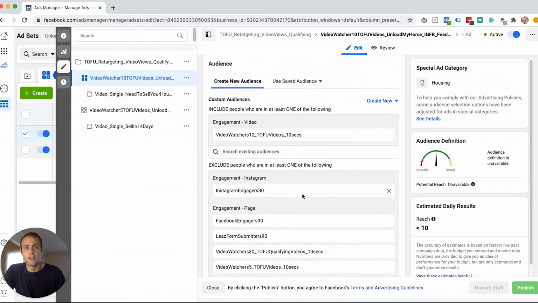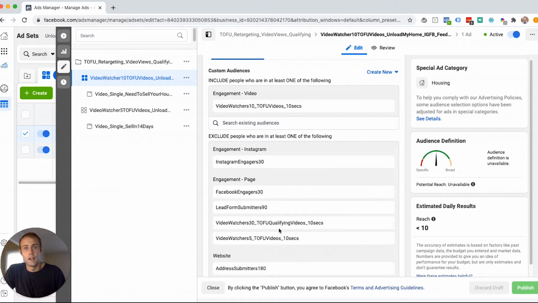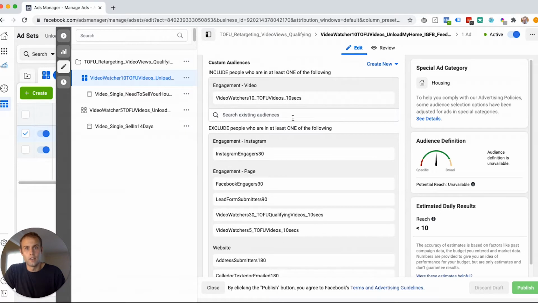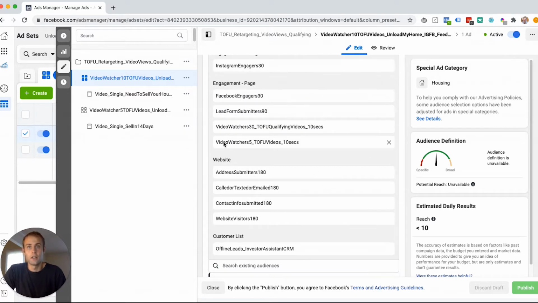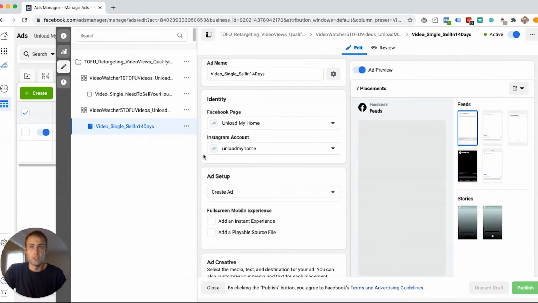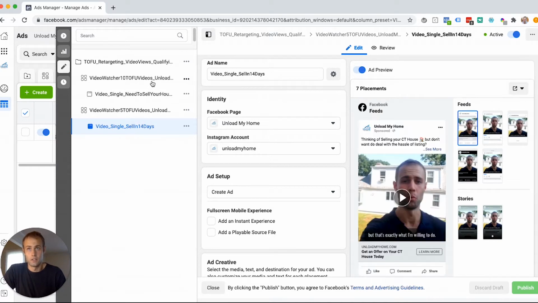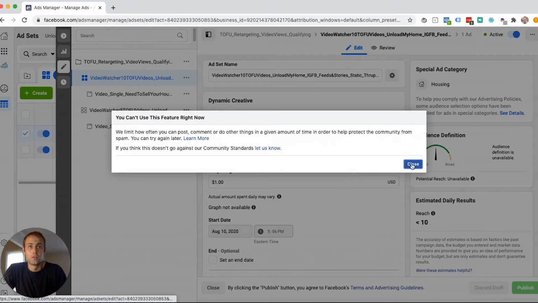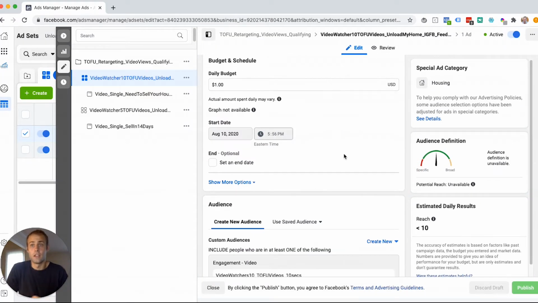But then you can see down here I have a lot of exclusions, but the important one is that I excluded anyone who's watched a top of funnel video in the last 5 days. So they're not going to see these two campaigns at once. They'll first be served this video for the first 5 days, and then they'll be served this second ad set and second video for days 5 to 10.